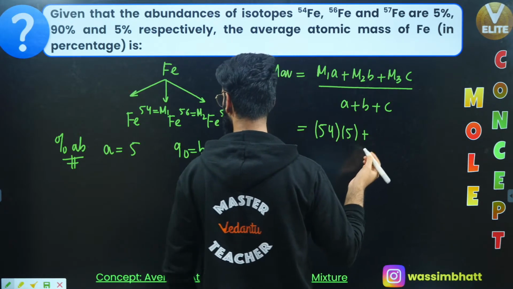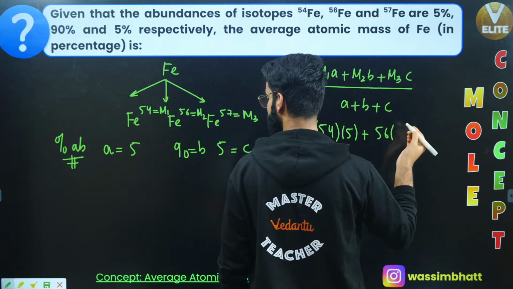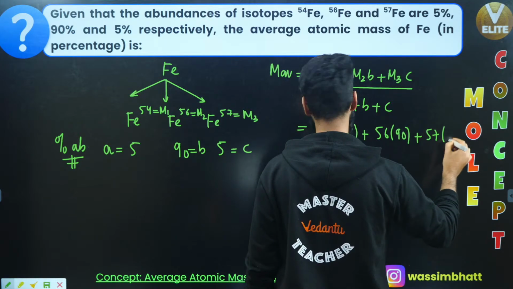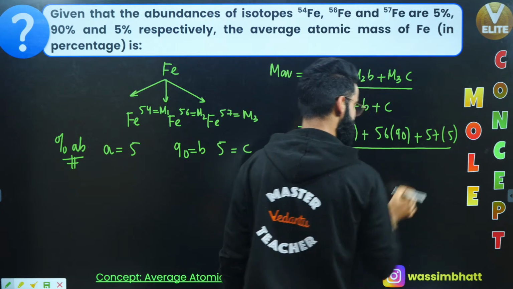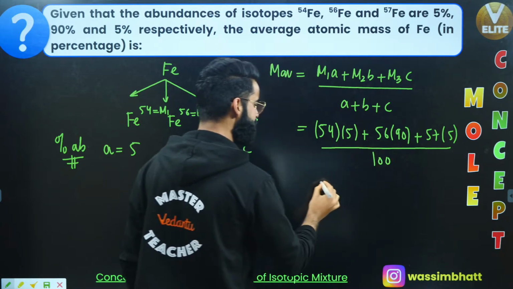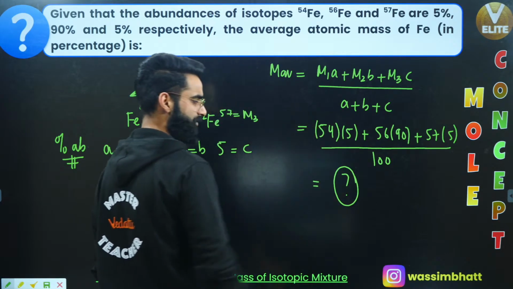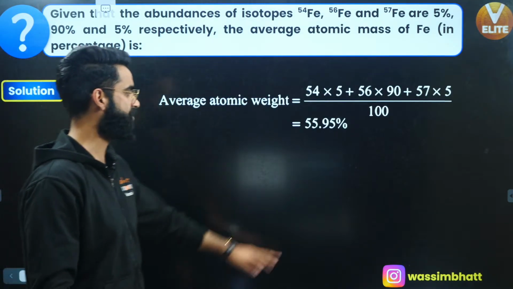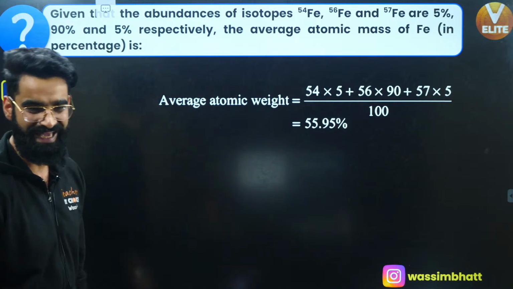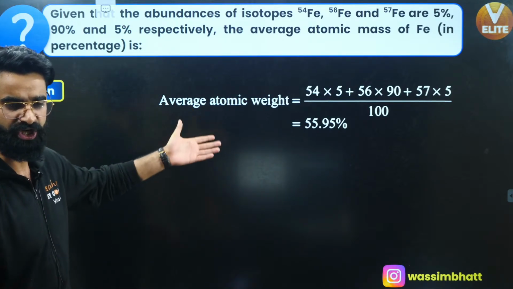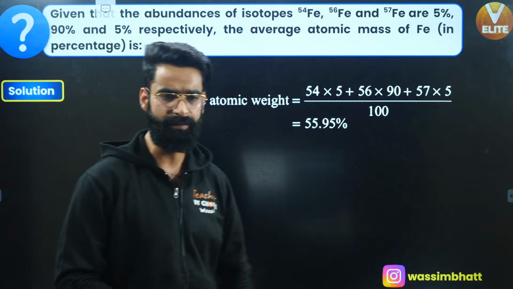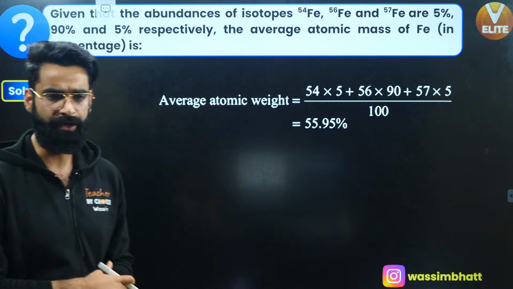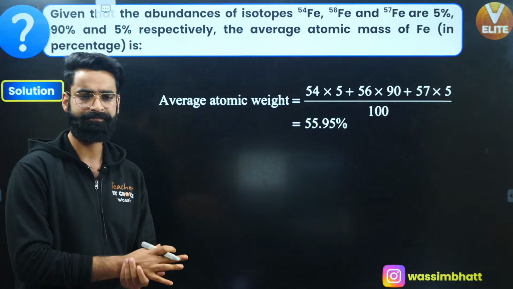Plus M2 value, it's given to me as 56, B value is given to me as 90, plus M3 value is given to me as 57, C value is given to me as 5. Divided by A plus B plus C, that comes out to be 100. Just solve it, get the value of average atomic mass, which I was supposed to calculate, right? So let me show you the exact value of average atomic mass, which you'll be getting from here. It's going to be 55.95%, right? So the average atomic mass of iron, as per the question, will be 55.95%, right?